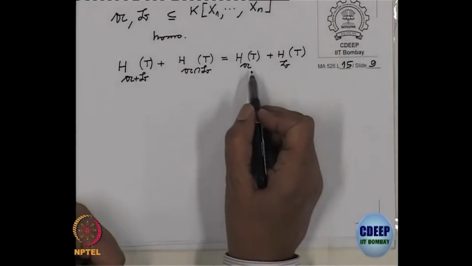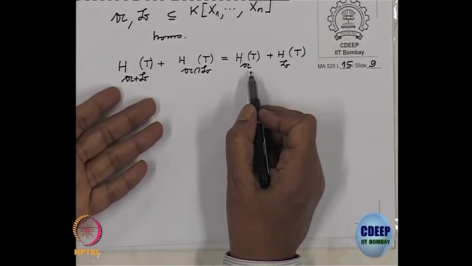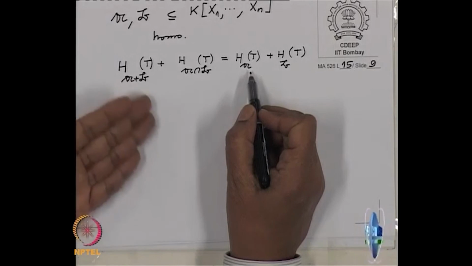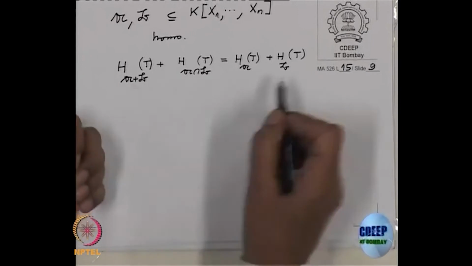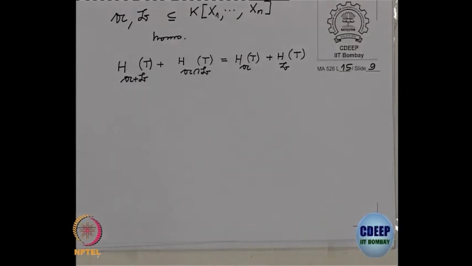We prove this kind of formula in almost every subject. In linear algebra you prove this, even in set theory you prove this, that is inclusion-exclusion. So, you can say this is inclusion-exclusion for the Hilbert series. This is not so difficult to prove.